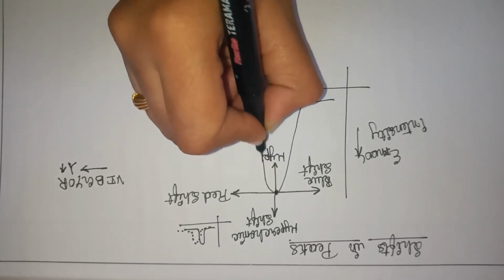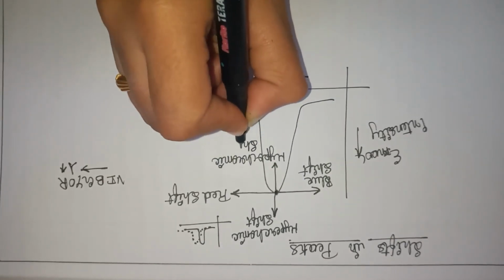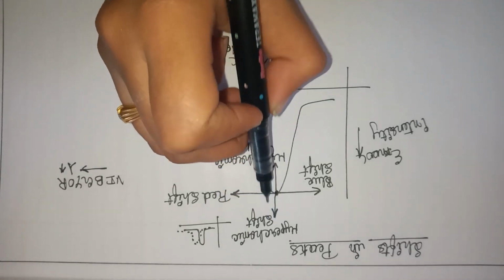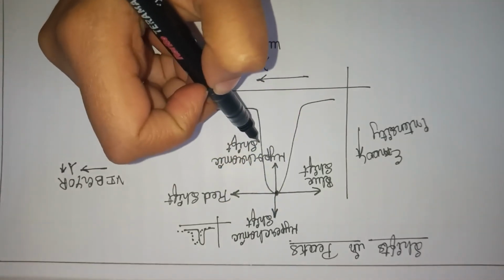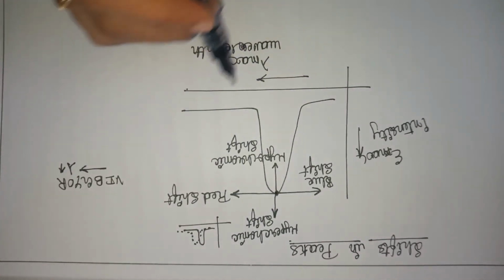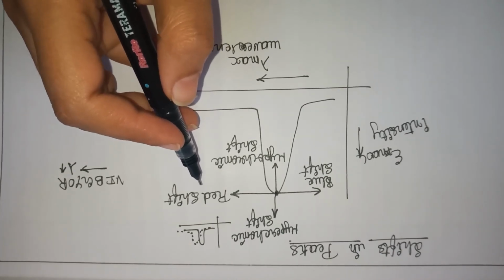Hyperchromic and hypochromic shift: the word itself explains it. Hyper means more, hypo means less. If the wavelength is changing, and it has a higher wavelength, then it is called red shift.